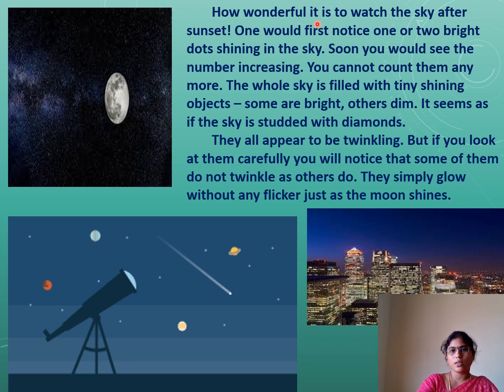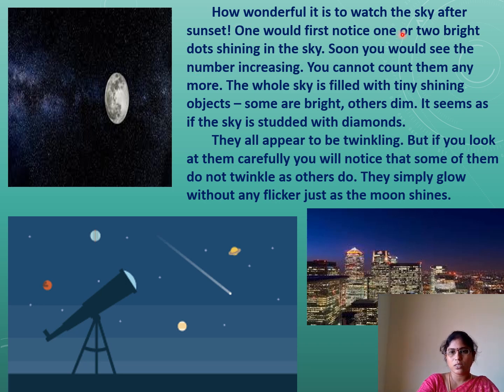How wonderful it is to watch the sky after sunset. See here, which time do you like most? Evening time. Whenever you are looking at the sky at night time, it looks very beautiful. Sunset also. Because there is no high temperature, a cool breeze, everything we like very much at evening time.